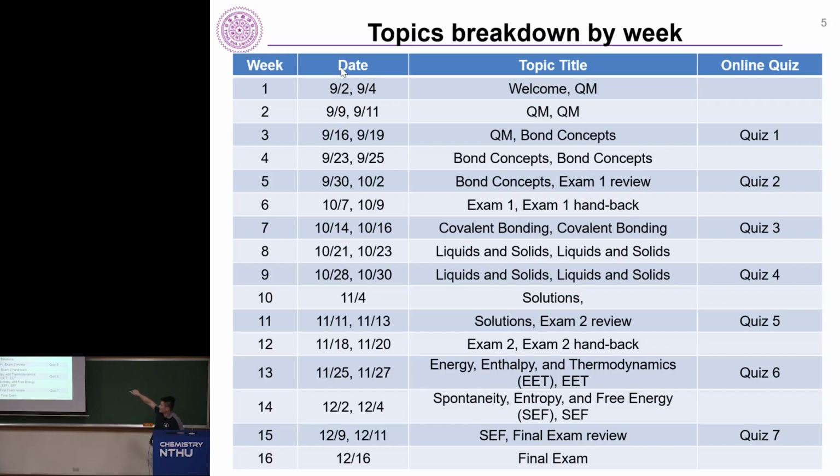The contents which will appear on exam 2 will be covalent bonding, liquids and solids, and solutions. Of course, we just had a pop quiz on liquids and solids, which will be a nice review for you. The questions on exam 2 will be very similar. Maybe you didn't perform well on the pop quiz or you forgot to come, that's fine. It's 5.5% of the final grade, so if you miss it or didn't perform well, you can still get the remaining 95%. And if you attend all the classes, you're going to get a 5% bonus, which will add back to the pop quiz if you happen to miss it. But similar questions will definitely occur on exam 2.